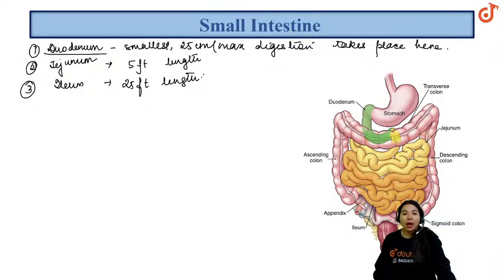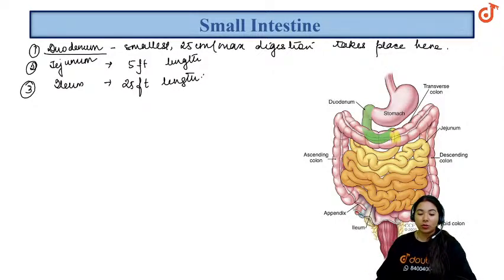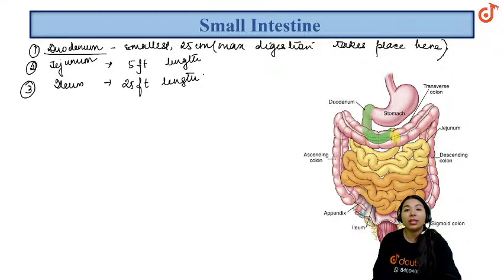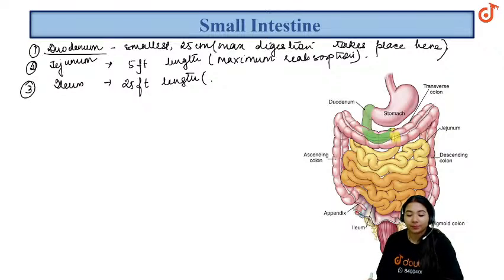So the small intestine, as I told you, is duodenum, jejunum and ileum. The duodenum is the smallest, only 25 centimeters, and maximum digestion takes place here. In the jejunum, there is maximum absorption. And in the ileum, what will happen?